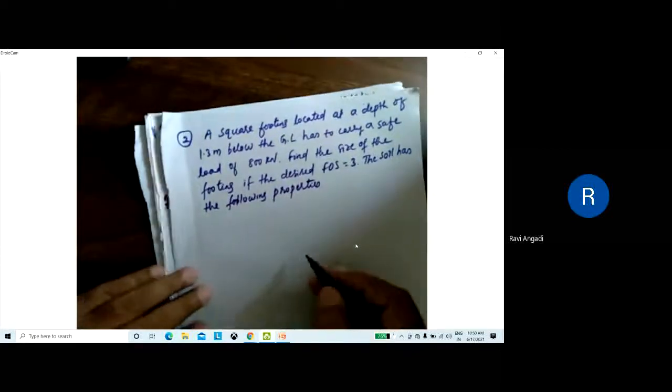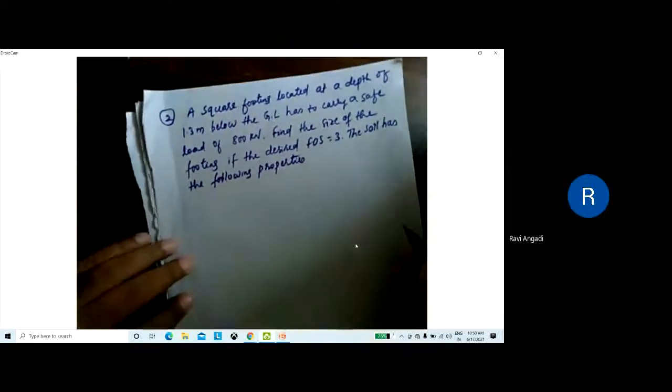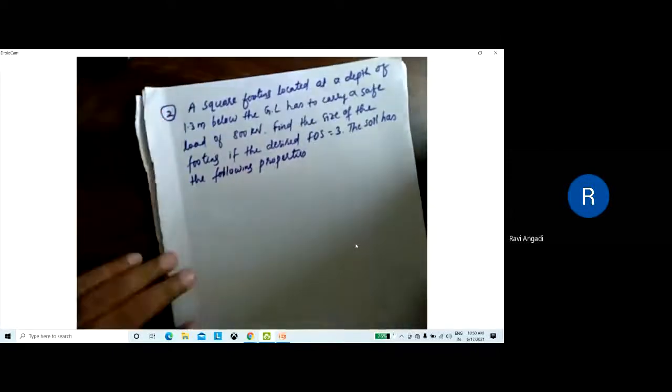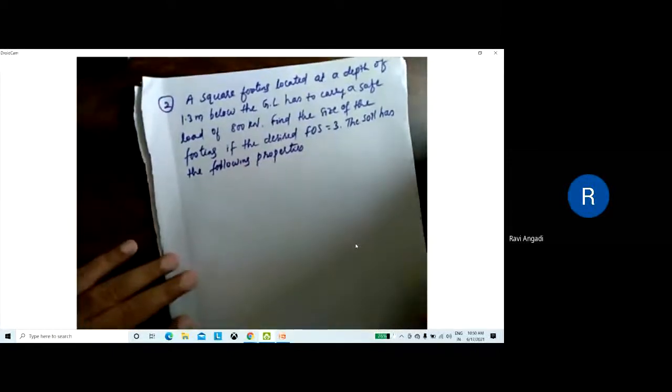So here some properties of the soils are given, but you have to remember the basic equations.